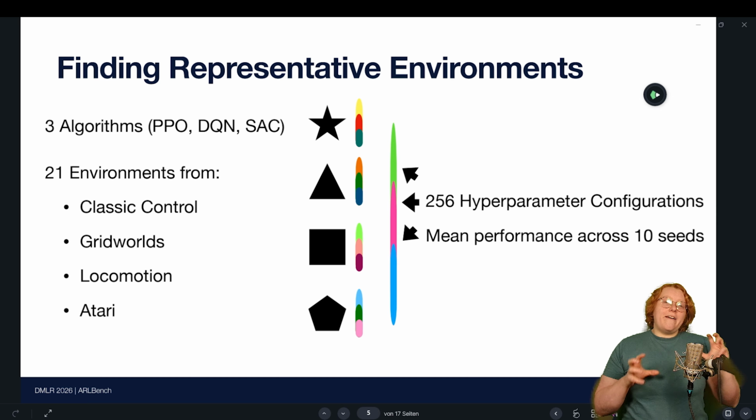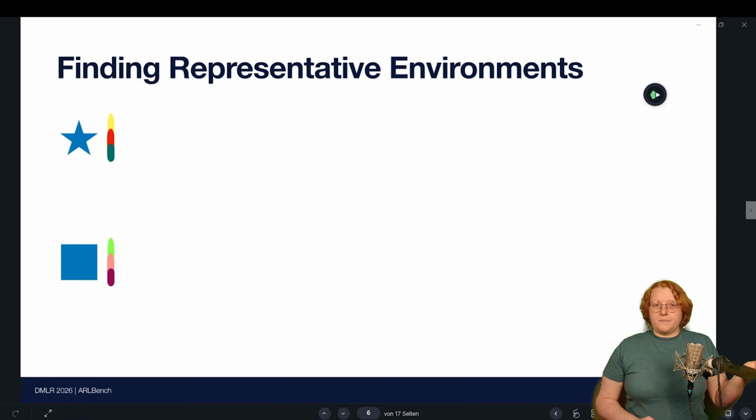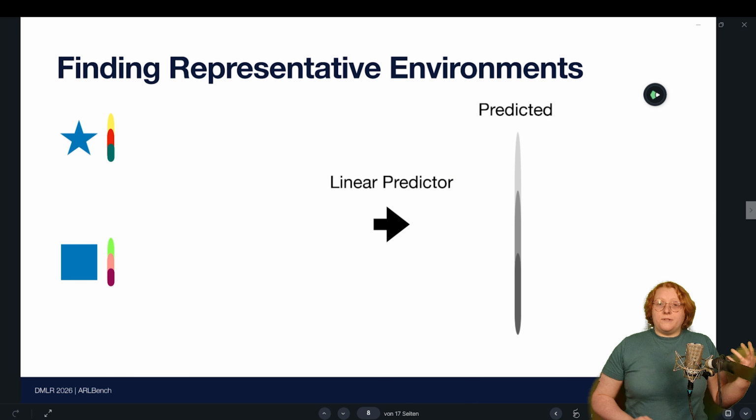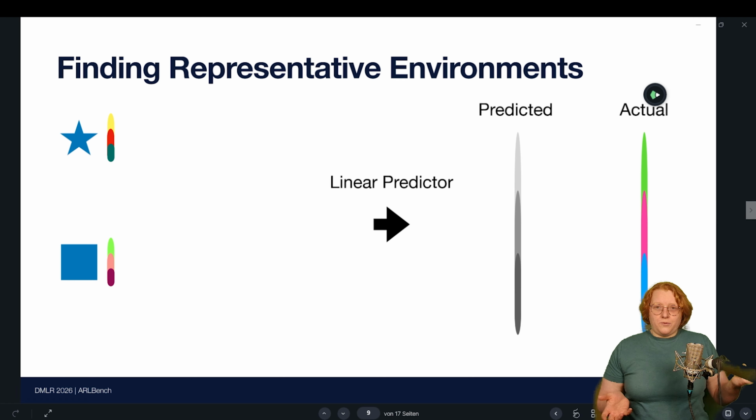Now, to narrow down the amount of environments, what we then did is we picked a subset, for example, in this case, 2 environments, and used each of their optimization performance landscapes as inputs for a linear predictor. And this predictor's task is to predict the total landscape, for which we obviously have a ground truth as well.